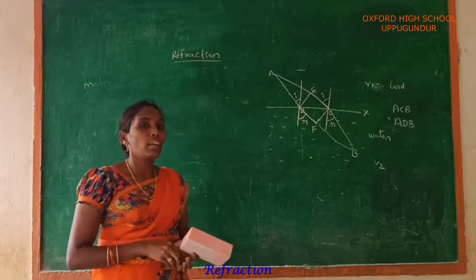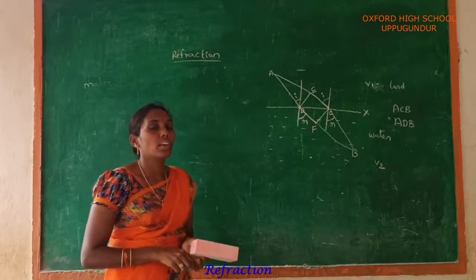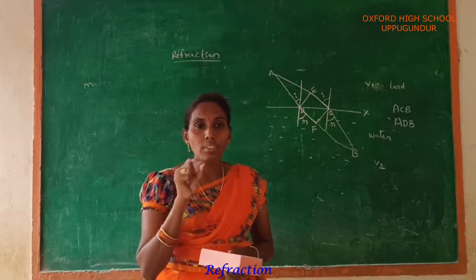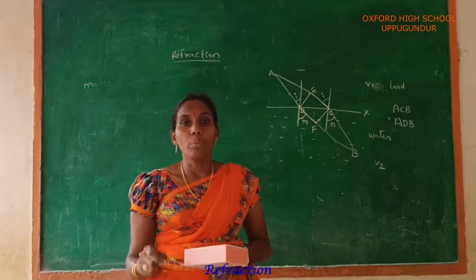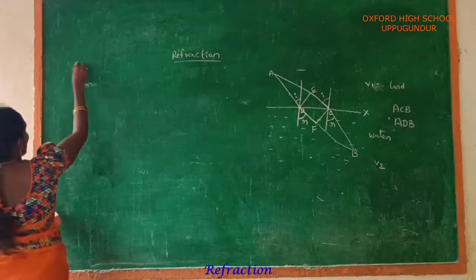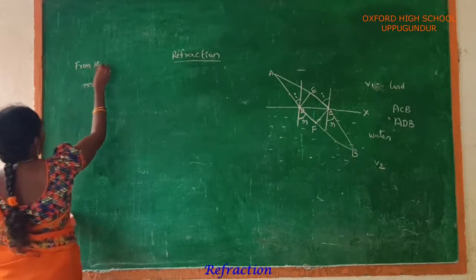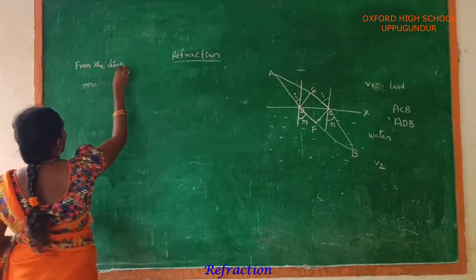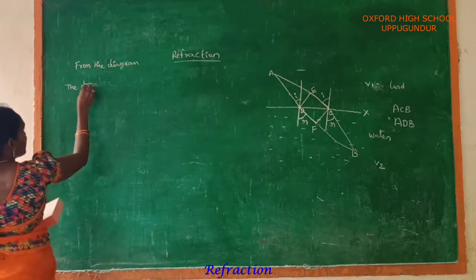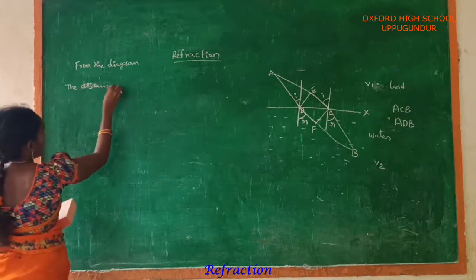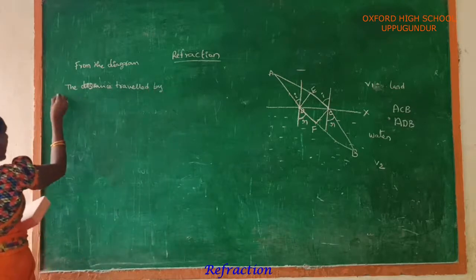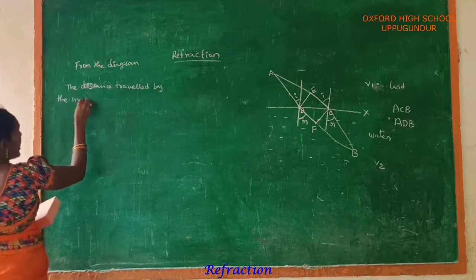V1 is the speed of the man that is travelled on land, and V2 is the speed of the man that is swimming in water. Okay, now look at the picture. From the diagram, the distance travelled by the man on land.